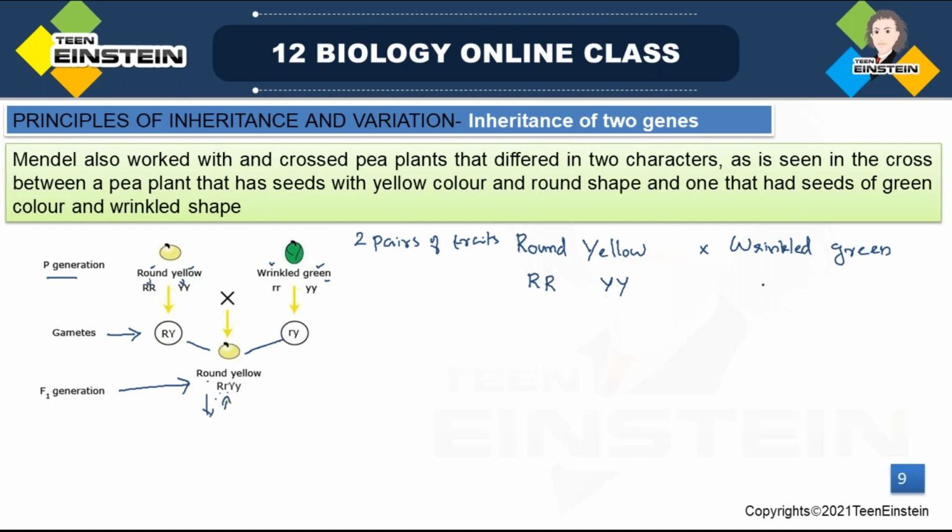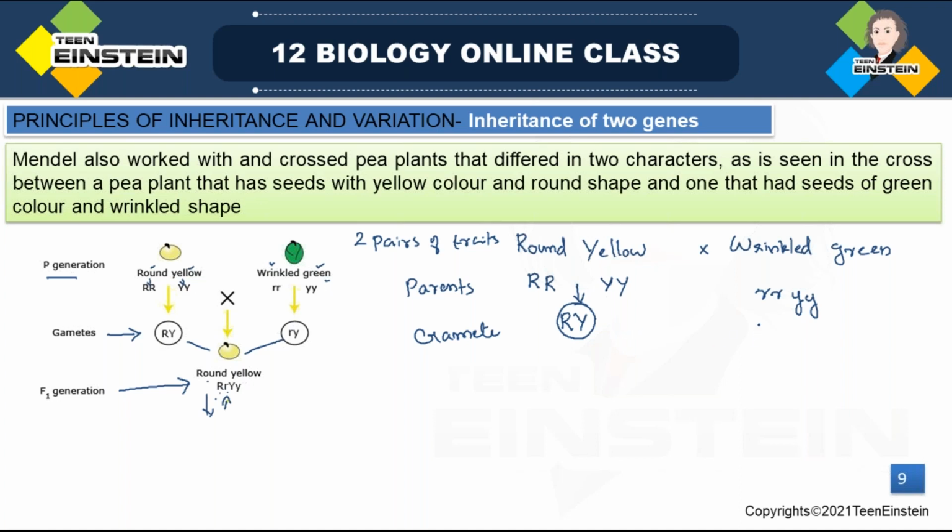And wrinkled will show smaller, these are the recessive characters, and green will show like this. So how will it form gametes? Capital R and capital Y. This is the gamete produced from this. These are the parents and this is the gamete.